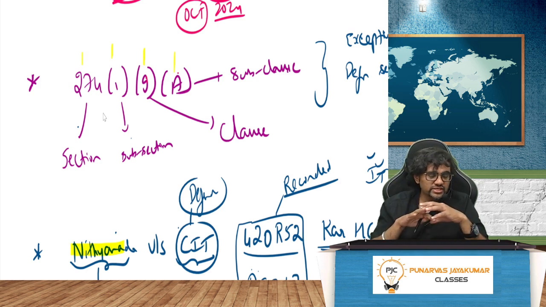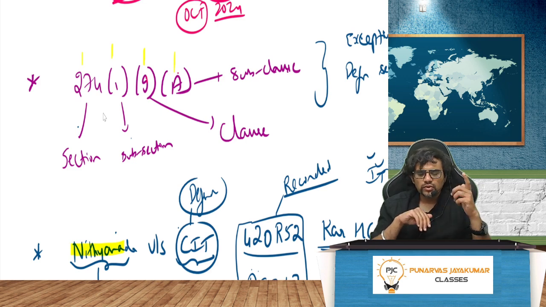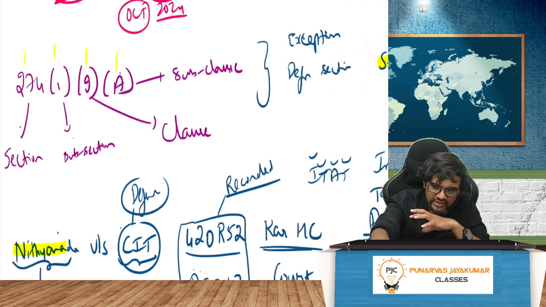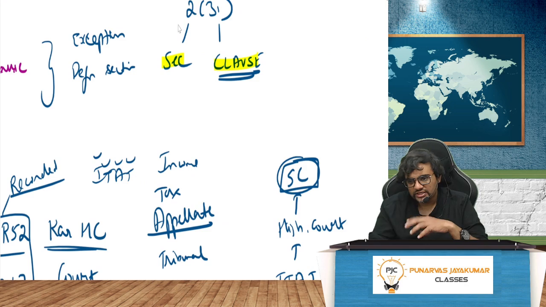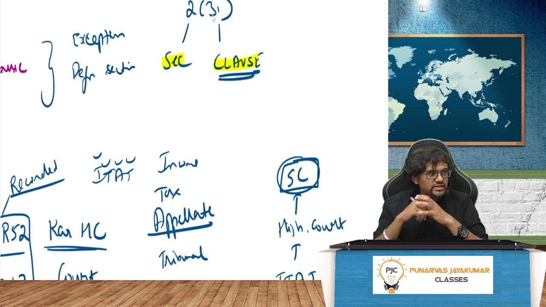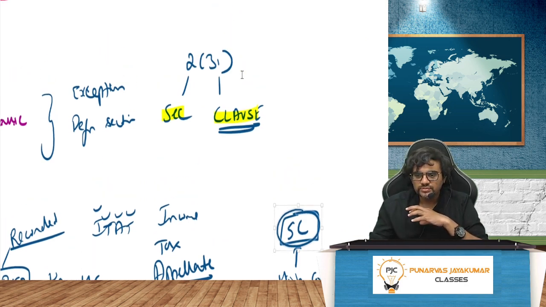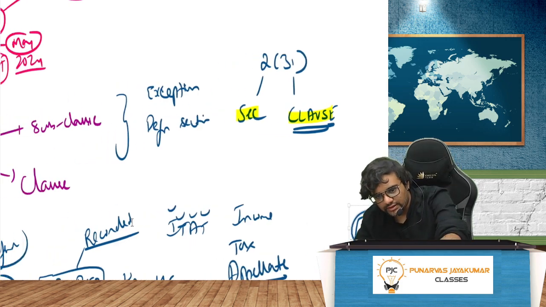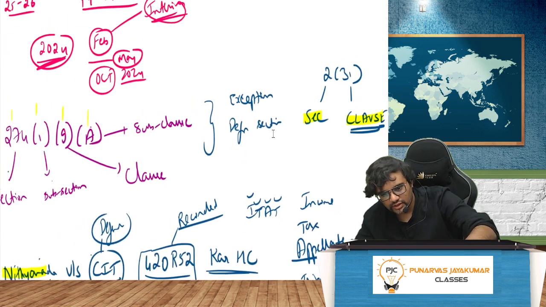But in definitions, it addresses many definitions. That is why if there is 2.1, 2.2, 2.3, 2.4 like that, it is not called a subsection, it is called a clause. So the only exception is what, guys? For example, if something like 231 is there, it is not section 2 subsection 31. It is section 2 clause 31, only for definitions. Apart from that, it's always a subsection. Online people, are you with me? Got it, guys?